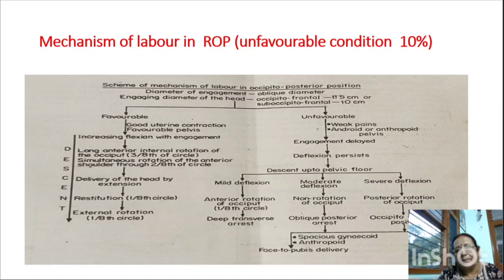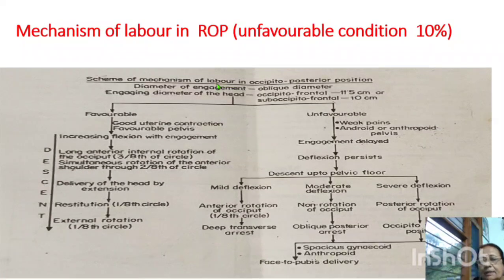and the body will bend with left lateral flexion. In the unfavorable mechanism, there is weak uterine contraction, and with an android or anthropoid pelvis, engagement can be delayed. It will take a long time to engage.